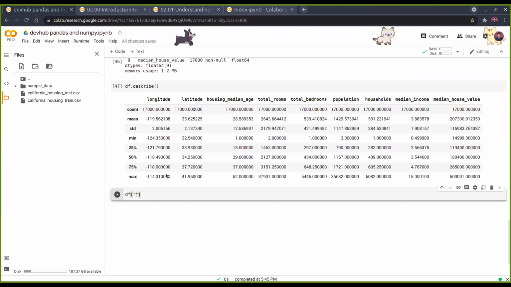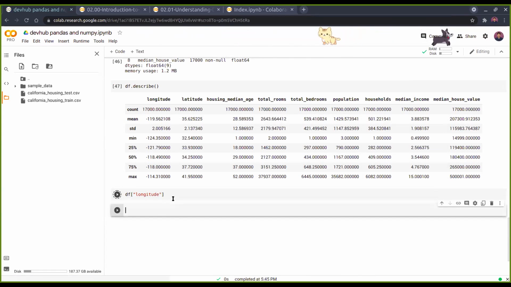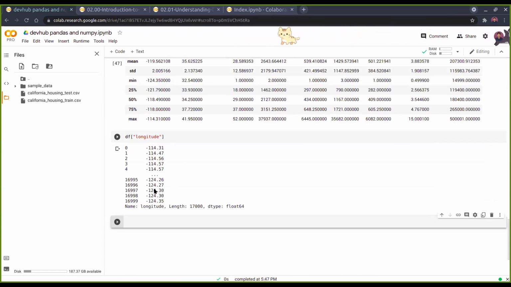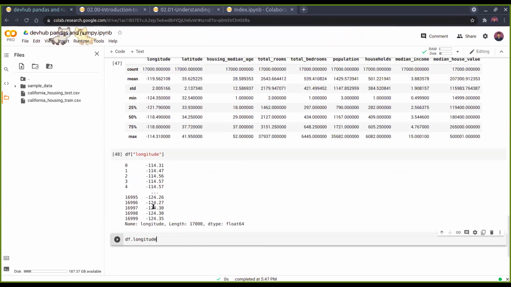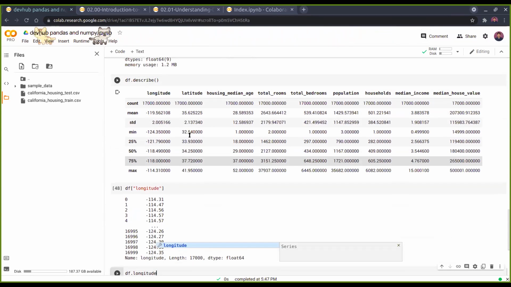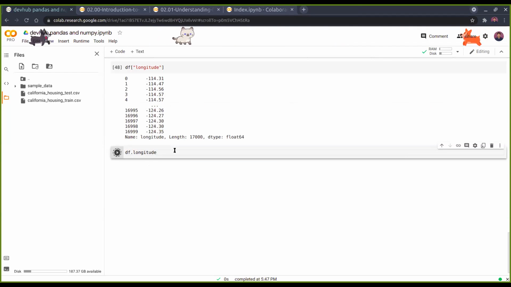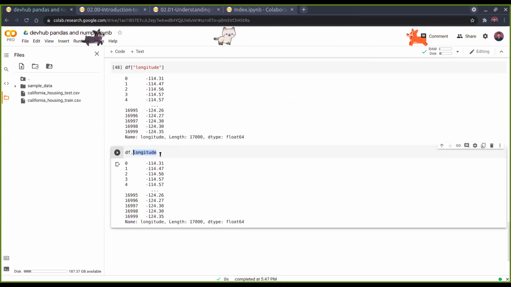If you want to view only one or maybe two columns, longitude and latitude, we can write df longitude, and we will get the longitude series. This is actually a series, as was told previously. We can also write df.longitude. This is only true for single words, where there is no space in between. We will get the same thing, and similarly df.latitude.